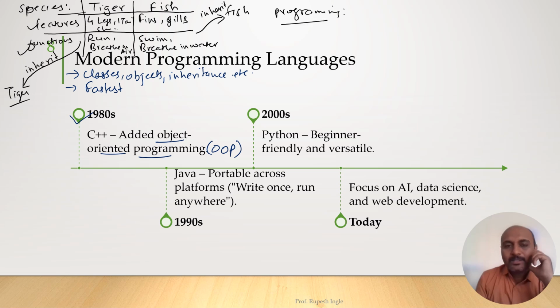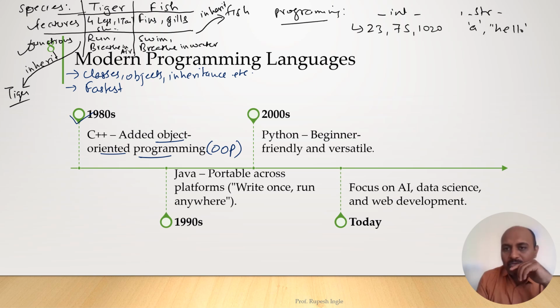we can relate it with classes. Like we have the int class, we have the string class. So ints are the integers, like numbers. For example, 23, 75, 10, 20. These are examples of numbers. These are integers. String is like words or letters. For example, A is a string, hello is a string, earth is a string, right? So they are different from each other. Integer is different from string, right?